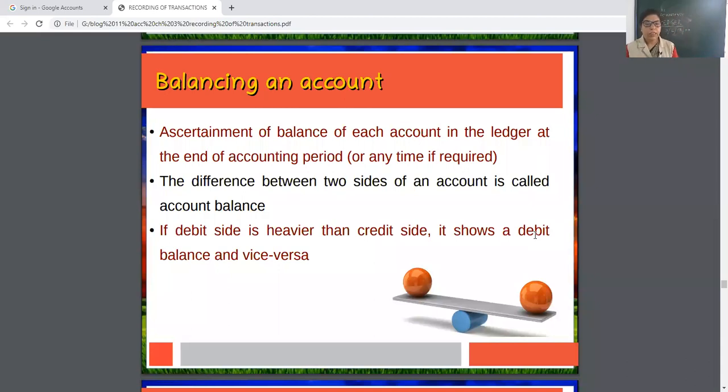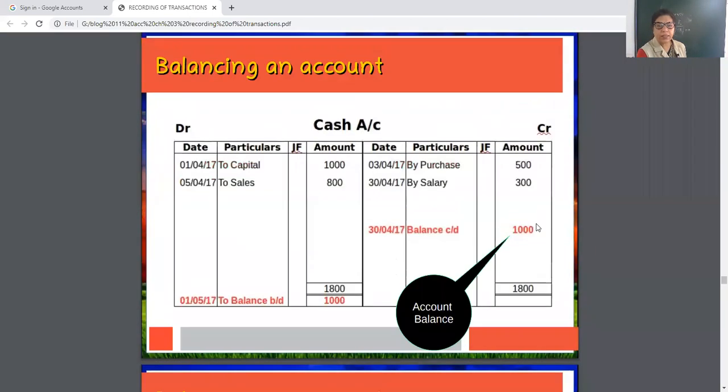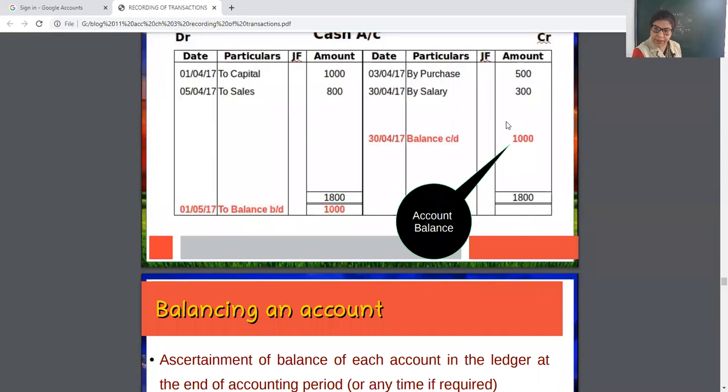Then see, if debit side is heavier, heavier means more than credit side, it shows a debit balance, and vice versa. Just now I have shown you cash account. See, debit side is more, credit side is less. This 1000 rupees is known as debit balance, shown in credit side, but balance is debit.